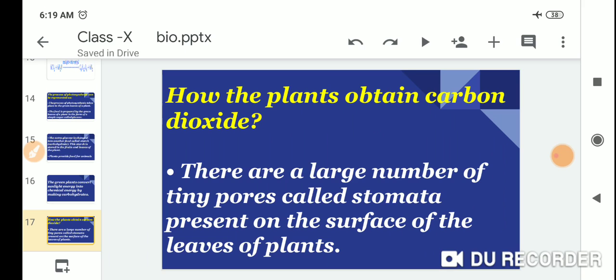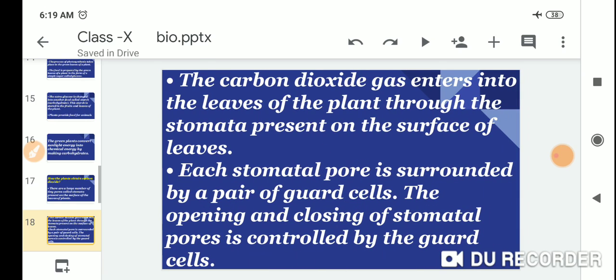How do plants obtain carbon dioxide? There are a large number of tiny pores called stomata present on the surface of the leaves of plants.